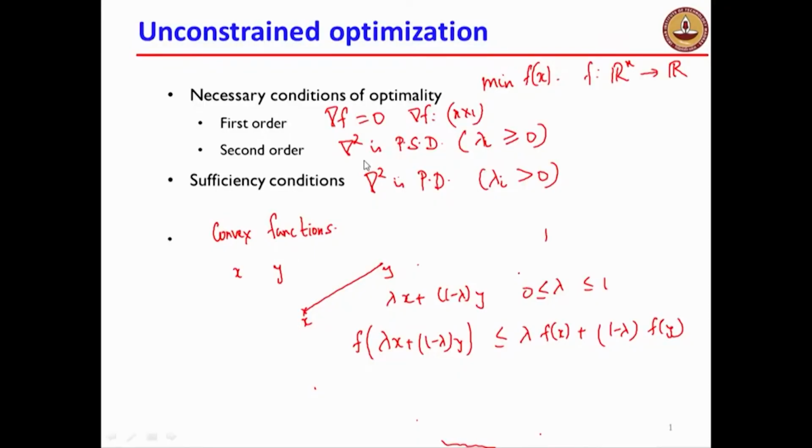So just to recall and recap, the first order necessary condition is that the gradient is equal to 0. The second order necessary condition is that the Hessian is positive semi-definite. A sufficiency condition is that the Hessian is positive definite, which means all the eigenvalues are strictly greater than 0. Then you are automatically guaranteed that it is a local minimum. For a convex function, any local minimum is a global minimum.